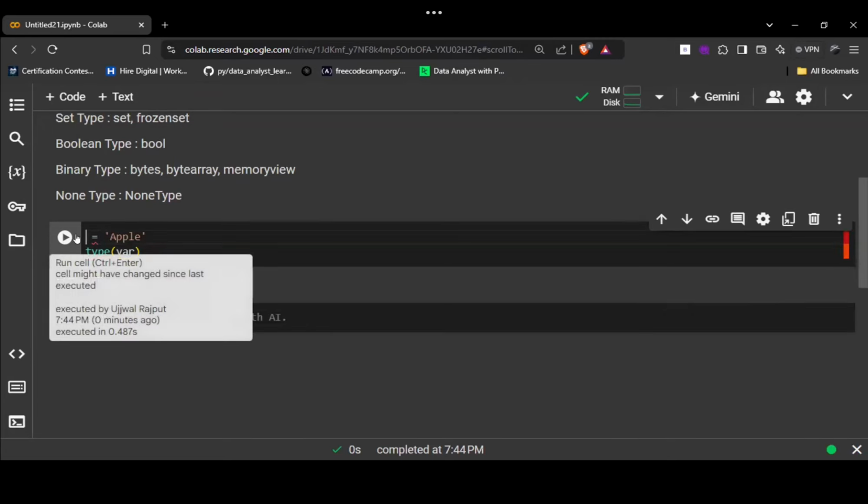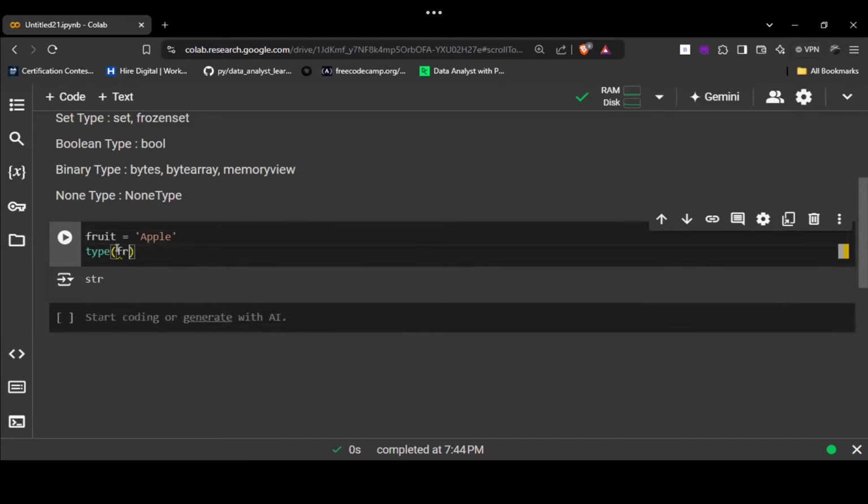So let's do one thing. I'll change the variable name. Let's say fruit. The variable name is confusing. So fruit. The type function asks for a parameter, and the parameter would be the variable which is storing our value, or the variable whose data type we want to check. As I want to check the type of fruit variable, I've passed the fruit variable here. Understood this time? Yes.